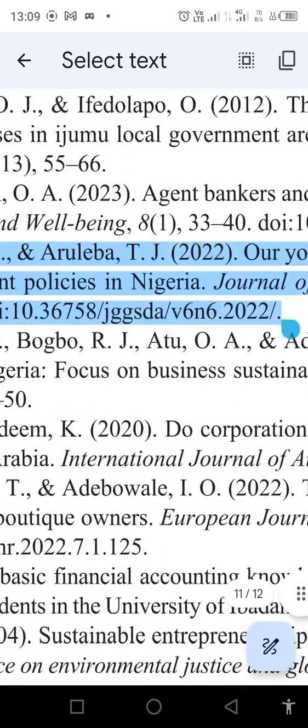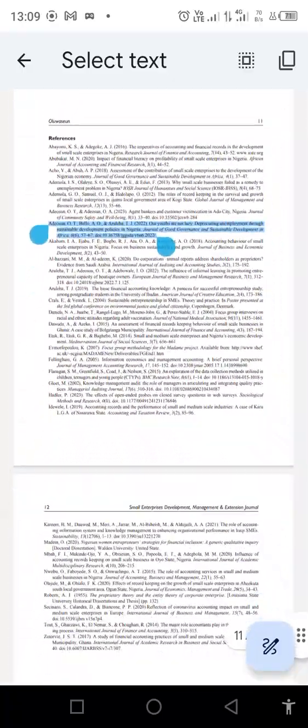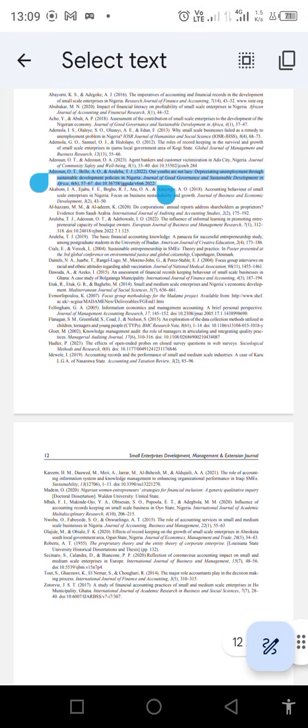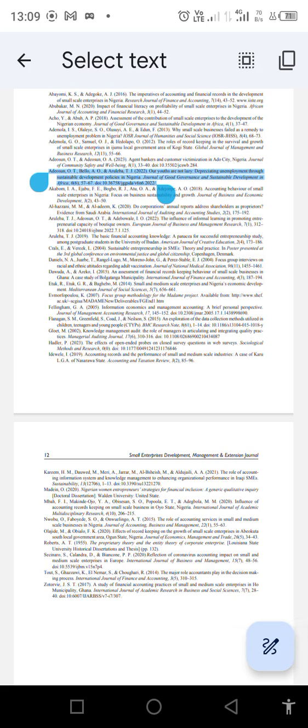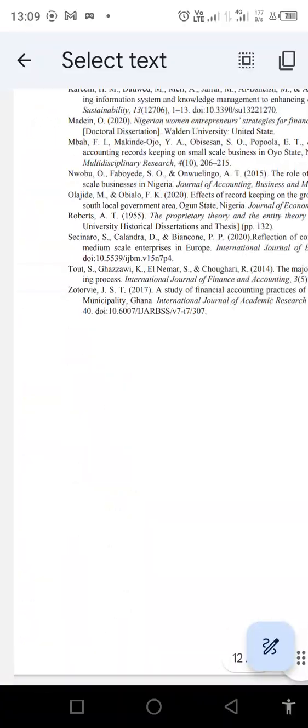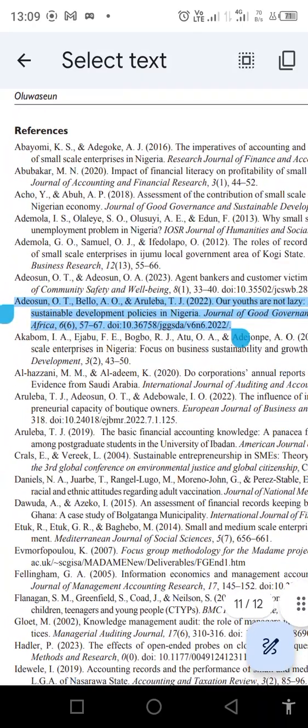Then we can see the name of the article, the journal source, the volume, the issue number, the page number, and then the DOI.